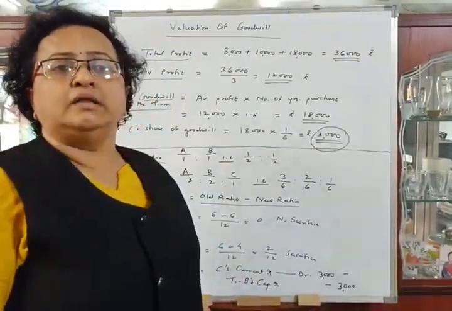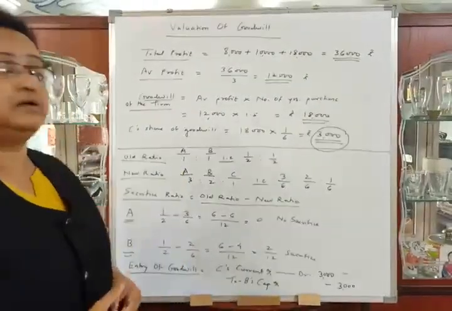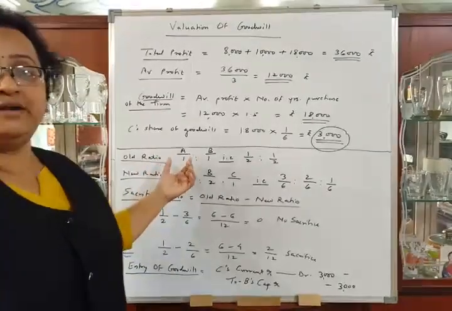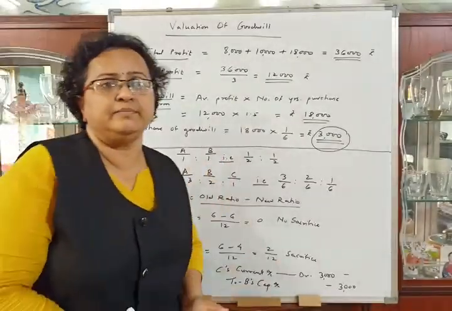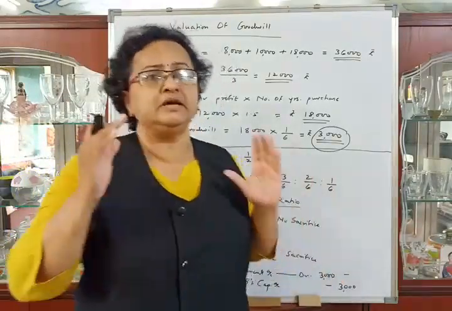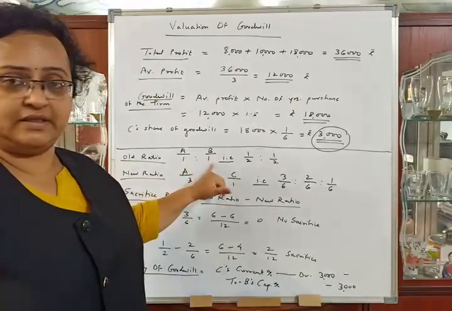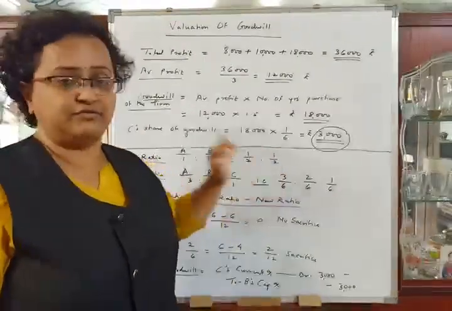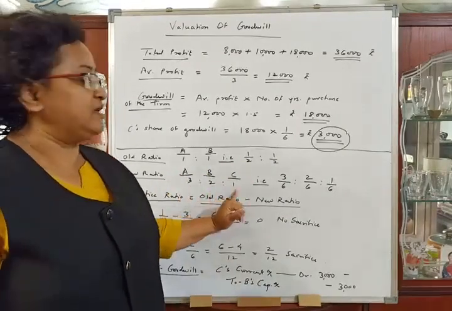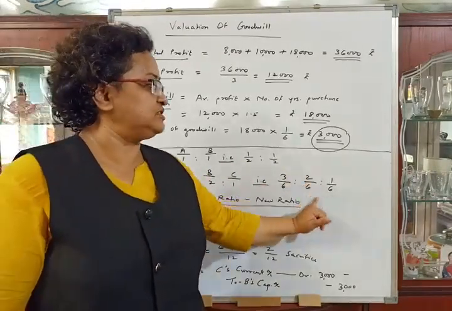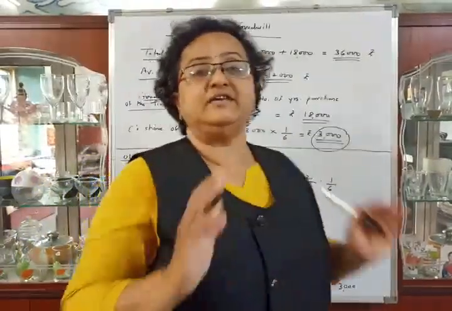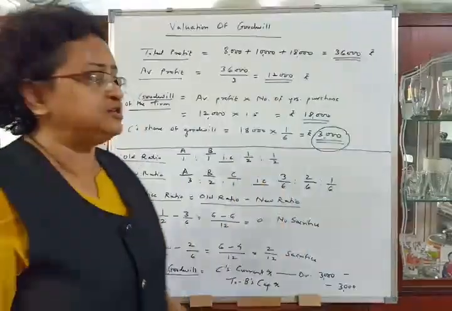Okay. Now we will calculate the sacrifice ratio. Here the old ratio is given. A and B are the partners. In the problem, the old ratio is not mentioned anywhere, so it is assumed to be equal. So 1:1, that is 1/2 each. The new ratio is given in the problem, 3:2:1, that is 3/6, 2/6 and 1/6. Now we will calculate the sacrifice ratio. Sacrifice ratio is equal to old ratio minus new ratio.